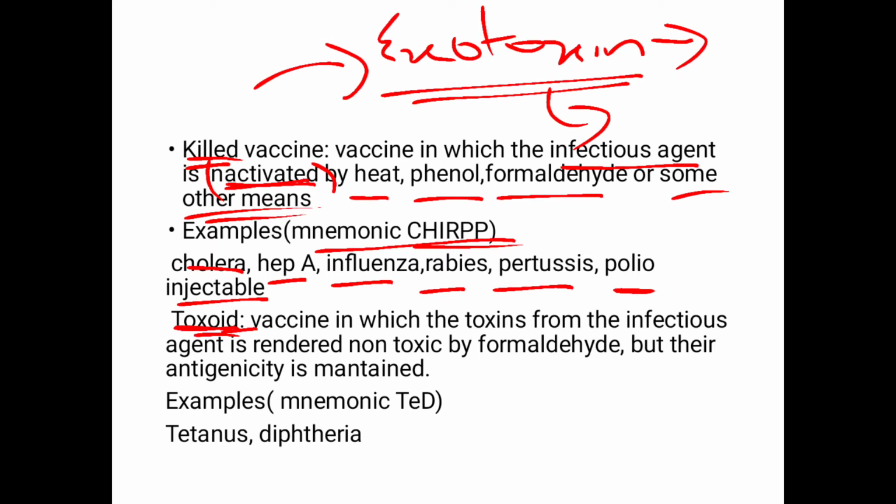So what is it? Vaccine in which the toxin from the infectious agent is rendered non-toxic by formaldehyde, but the antigenicity is maintained. For the examples over here, I've got a mnemonic for you, that is TED. T for tetanus and D for diphtheria.